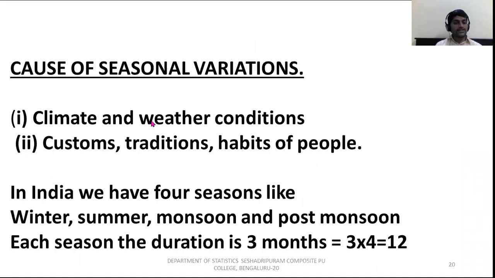Now causes are very important. Many times they ask what are the causes of seasonal variation. For what reason does the season exist? Problems in climate and weather conditions cause seasonal variation to exist. Number one, climate and weather condition is the main cause of seasonal variation. So the first point, the cause of seasonal variation is the climate and weather condition. Whatever variations happen in weather, seasonal variation exists.